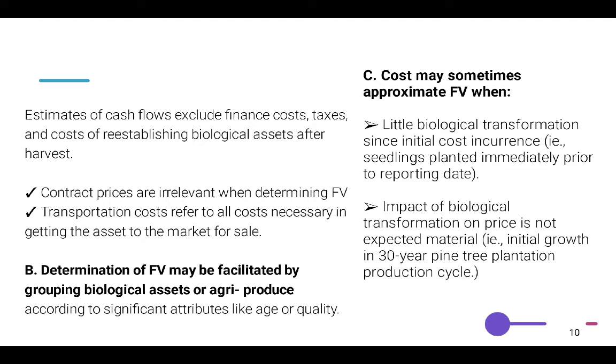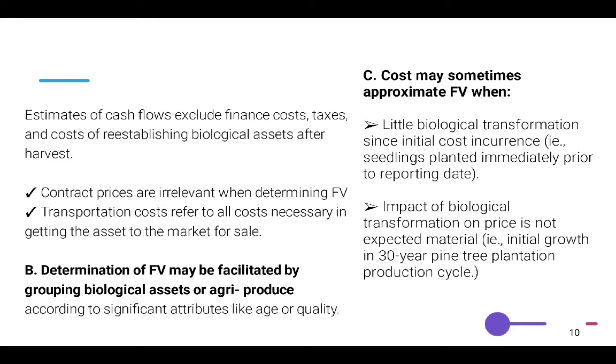The estimates of cash flows exclude finance costs, taxes, and costs of establishing biological assets after harvest. The contract prices are relevant when determining fair value, and the transportation costs refer to all costs necessary in getting the asset to the market for sale. B. The determination of fair value may be facilitated by grouping biological assets or agricultural produce according to significant attributes like age or quality.